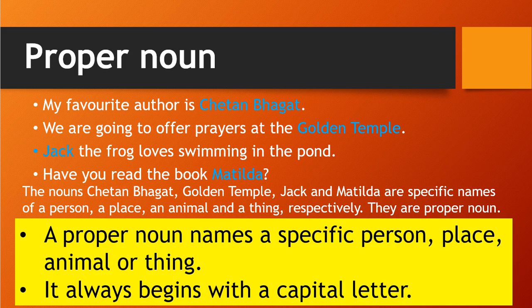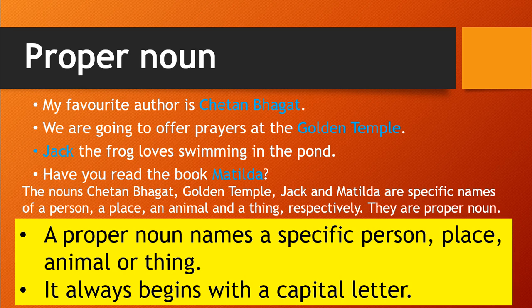If you read here, the nouns Chetan Bhagat, Golden Temple, Jack, and Matilda are specific names. Chetan Bhagat is one person's name, Golden Temple is one historical temple where people go for prayer, that is unique.